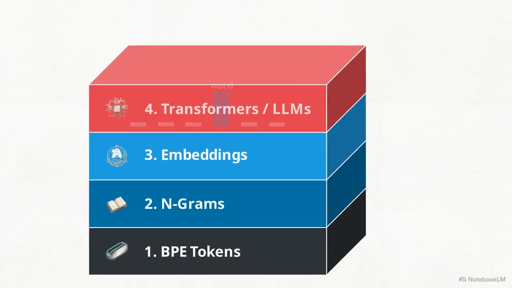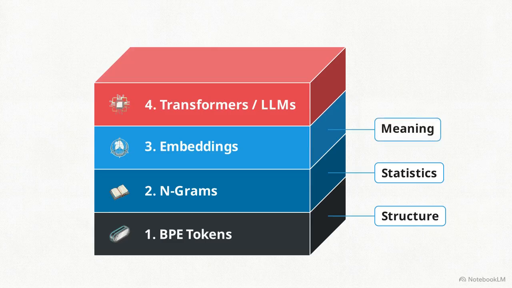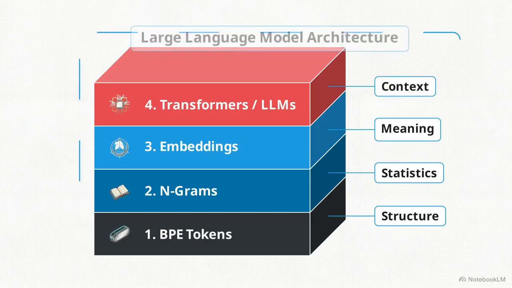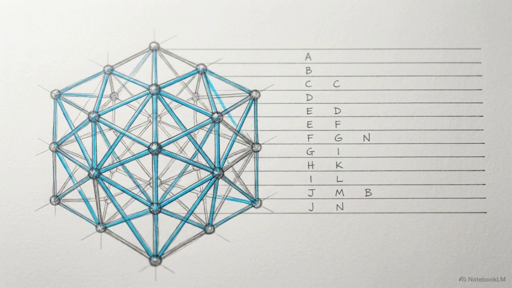This 50-year evolution moved systematically through 4 stages: building tokens for structure, using n-grams for statistics, creating embeddings for meaning, and finally using transformers to master context. This 4-stage roadmap represents the specific architecture functioning inside the large language models currently in production. The perceived magic of modern AI is the result of layered mathematical architectures, turning the structure of human language into a solvable problem of prediction.